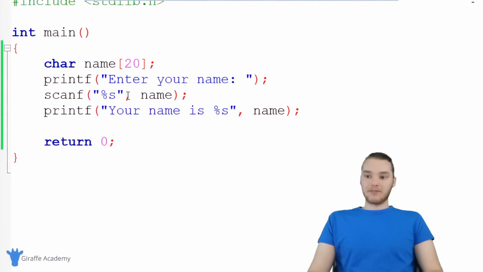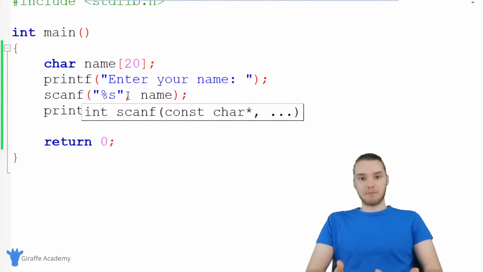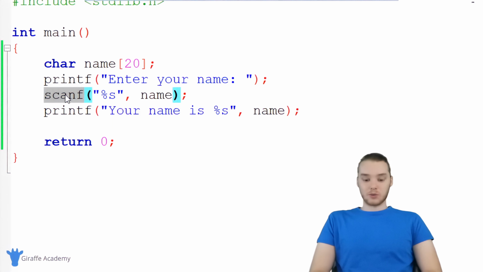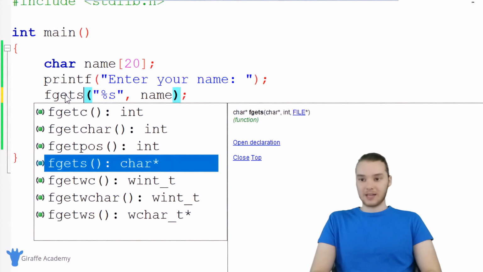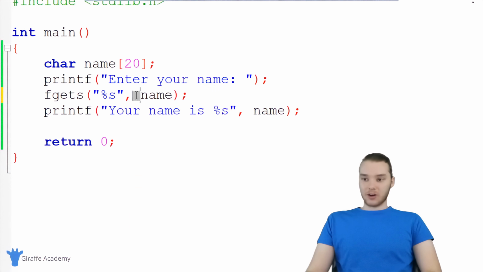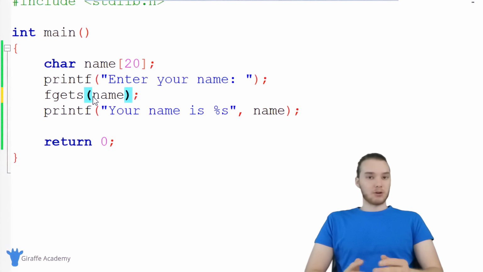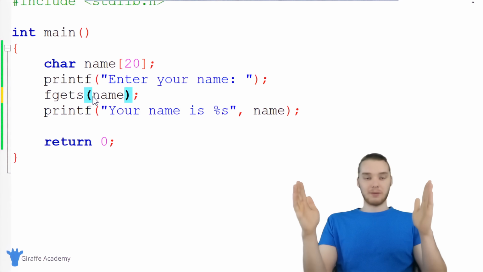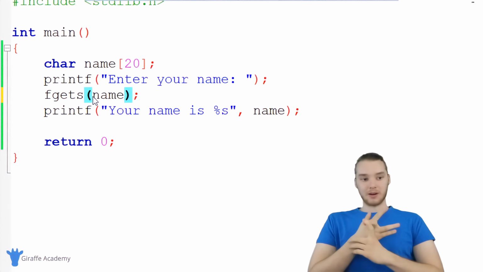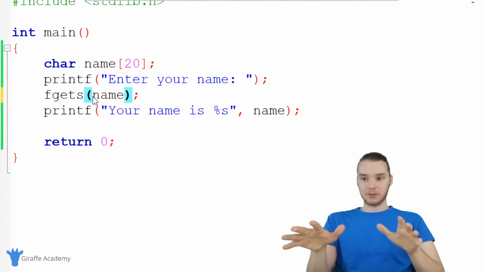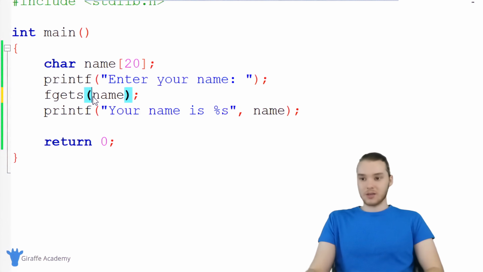There is a way that we can modify scanf in order to be able to get input with spaces. But there's another function which I want to show you guys, which we can use to get a line of text from the user, and it's called fgets. And fgets is another function. It's similar to scanf, but fgets is basically going to be more general. So fgets is essentially just going to grab a whole line of text. It's not going to be able to store it inside of an integer or a character. It's just going to be able to store it inside of a string of characters.